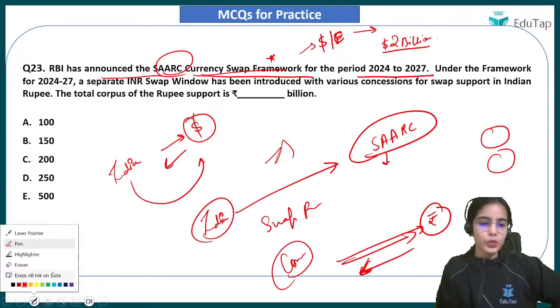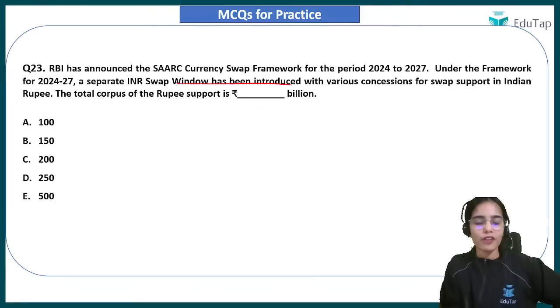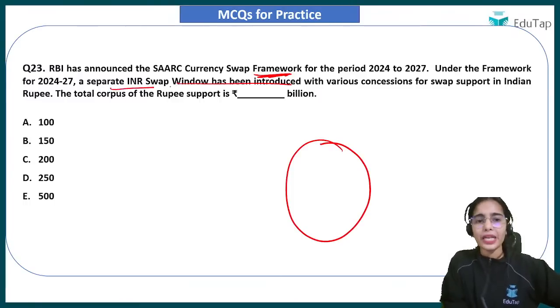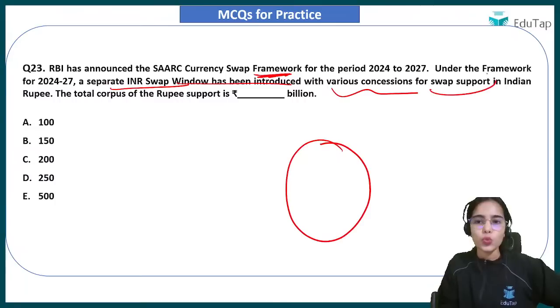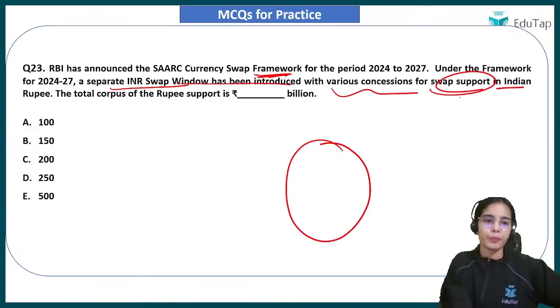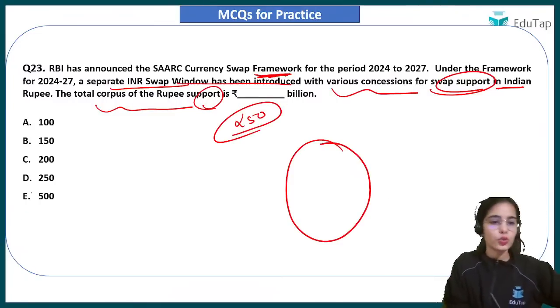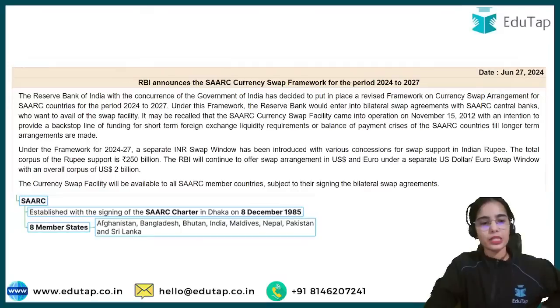Okay, so there is a SAARC currency swap framework that we provide to other countries so that they can surpass their balance of payment crisis. A separate INR swap window has been introduced with various concessions for swap support in Indian rupee. The total corpus of the rupee support is rupees 250 billion. Yes, it is 250 billion rupees. I hope this is clear.